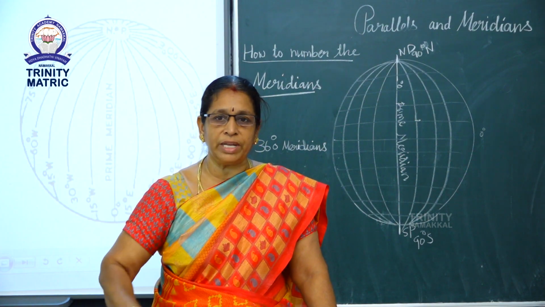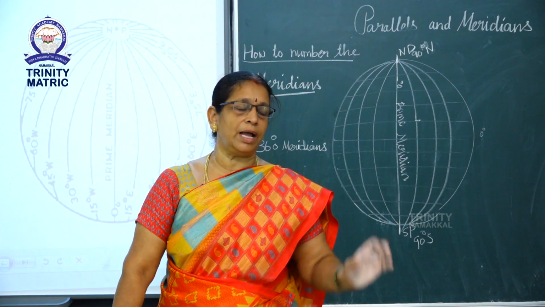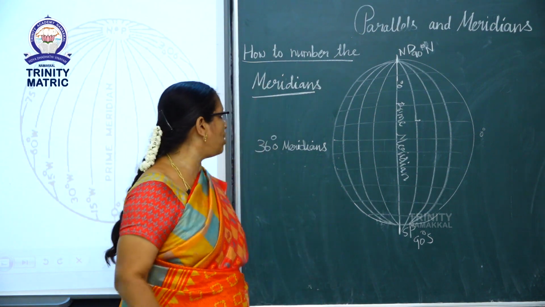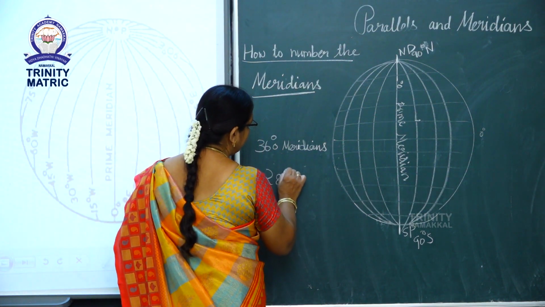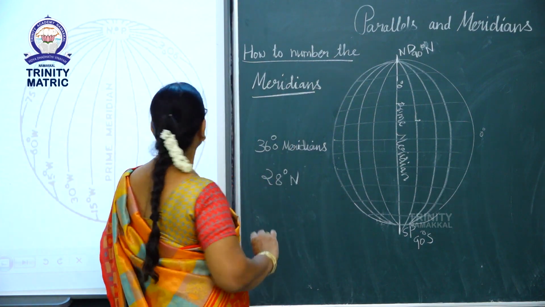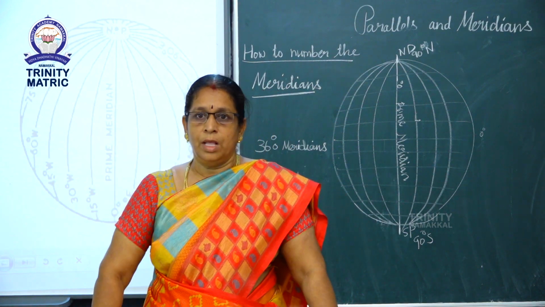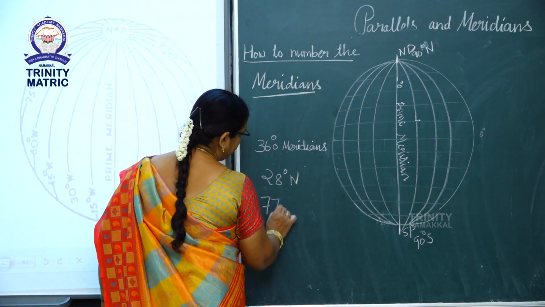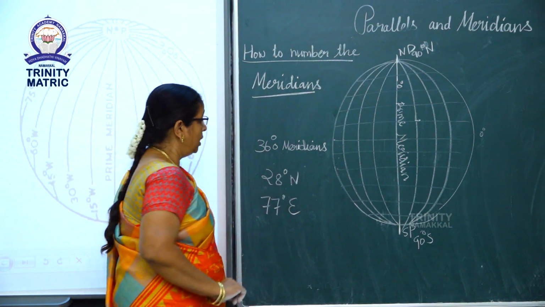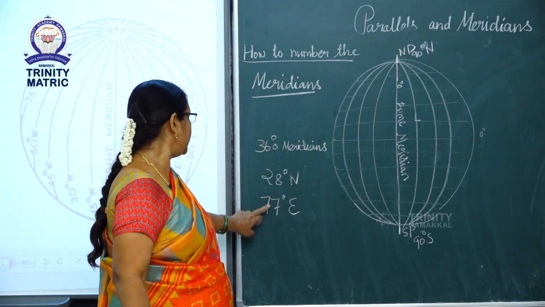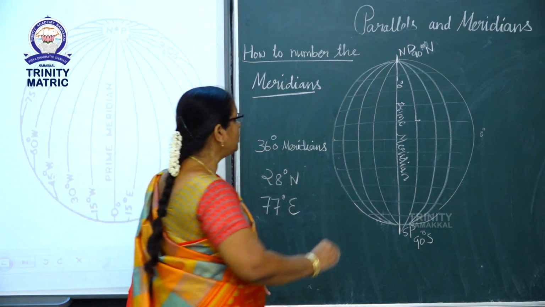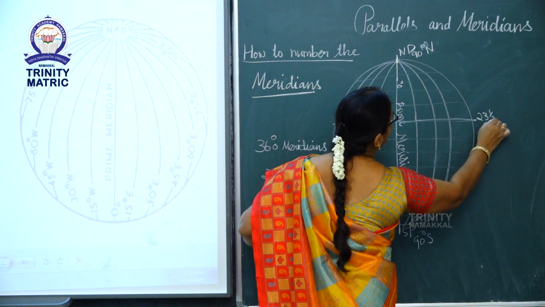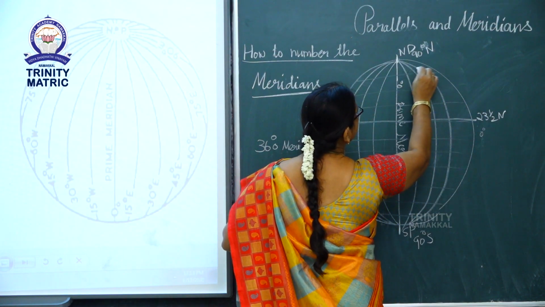Now I will give you one example. Think that I tell you Delhi is located at 28° north and 77° east. For example, this is the 23.5° north and this side is the east.